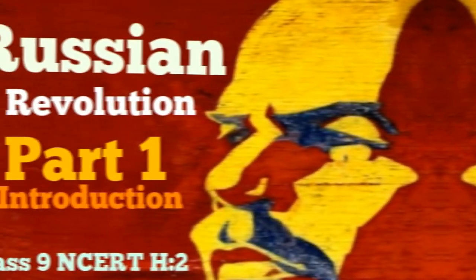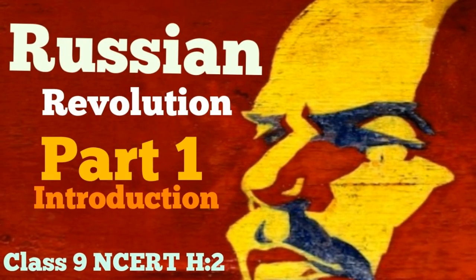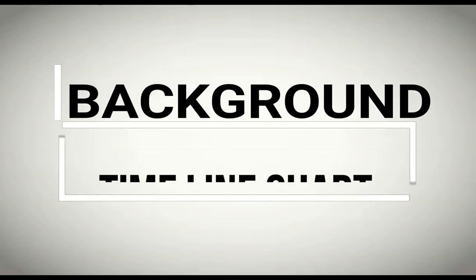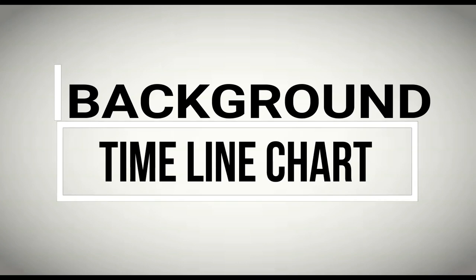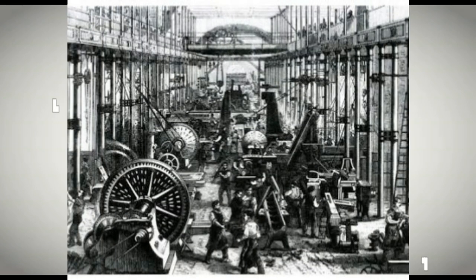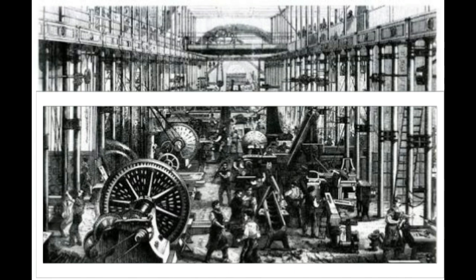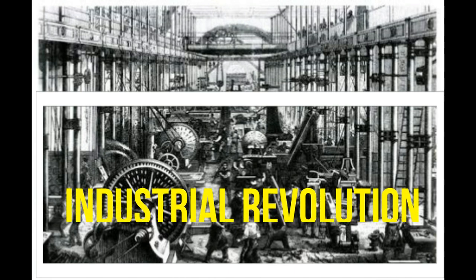So friends, this is our first video, and in this introduction part we will discuss two things. The first one is the background and the second one is a very important timeline chart. So to know the background, we have to move to 1750, the year of the Industrial Revolution that started from England, and very soon it reached Russia also during the 19th to 20th century.